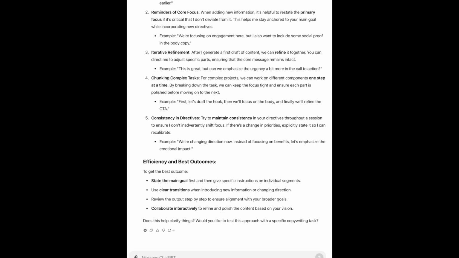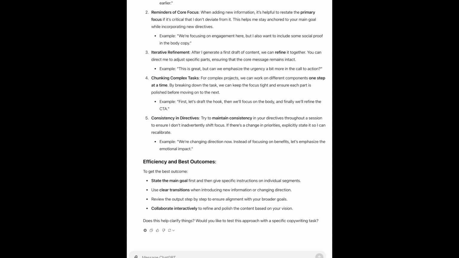4. Chunking complex tasks. For complex projects, we can work on different components, one step at a time. By breaking down the task, we can keep the focus tight and ensure each part is polished before moving on to the next. Example, first, let's draft the hook, then we'll focus on the body, and finally we'll refine the CTA.